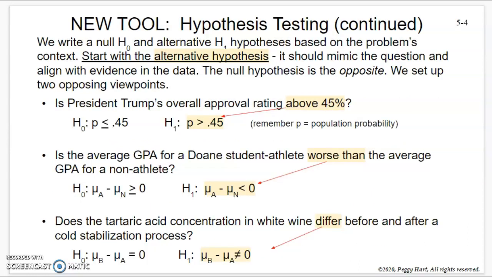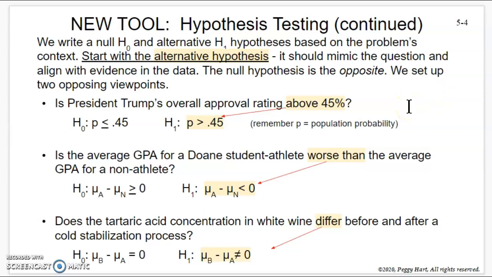Okay, so you're going to see there's going to be 4 steps in any hypothesis test that you're going to have to show. But this is just kind of the first step. So you're going to write, you'll see up here, I have these symbols. You're going to write a null hypothesis, H sub 0, and an alternative hypothesis based on the problem's context. This is setting up the argument, right? There's an argument.